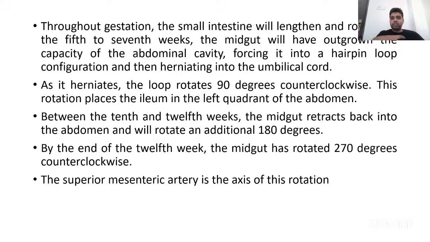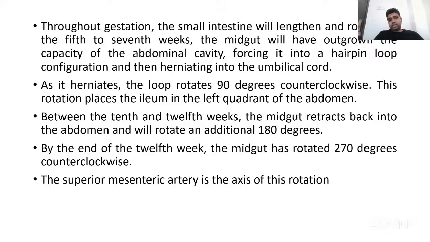From 5 to 7 weeks, the small gut comes out of the abdominal cavity, and initially it rotates 90 degrees counterclockwise, and during this the ileum will be placed in the left upper abdomen. Then when the embryo reaches the 10th week of gestation, it starts retracting back.